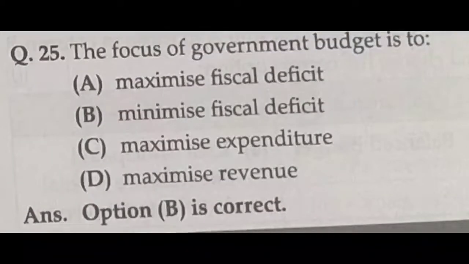And then question number 25. The focus of the government budget is to maximize the fiscal deficit, minimize the fiscal deficit, maximize expenditure, or maximize revenue. So the focus of the government budget is to minimize fiscal deficit. That is the correct answer. Option B is the correct answer.